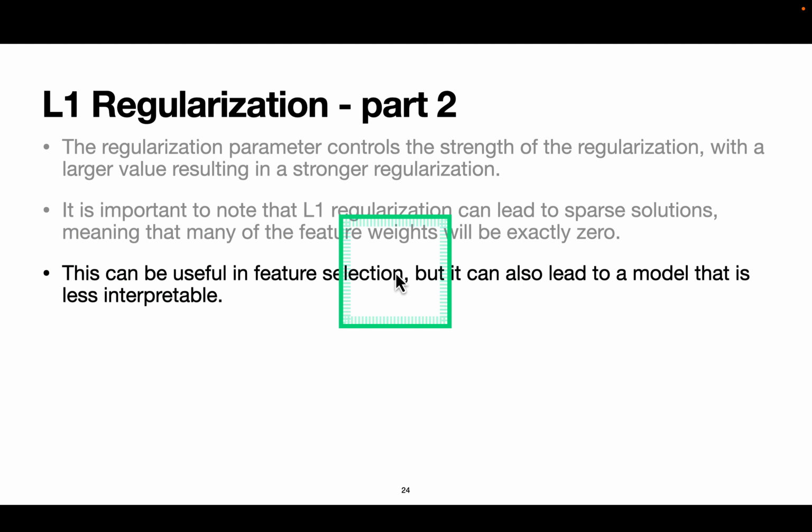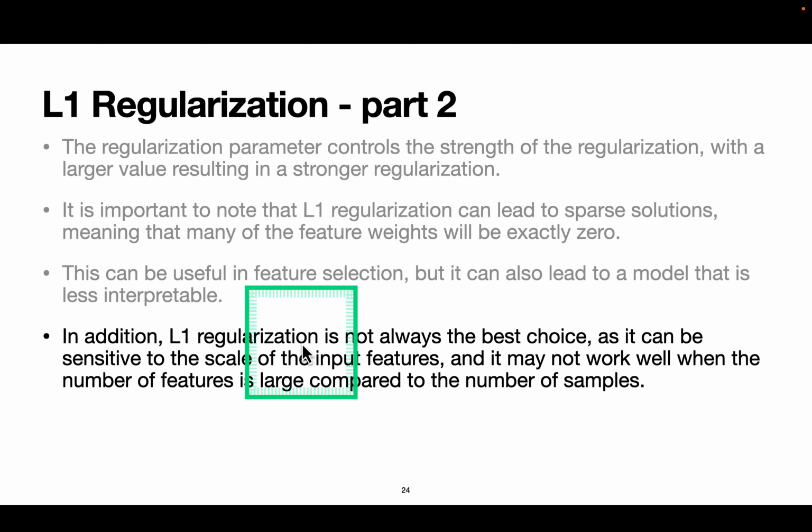This can be useful in feature selection, but it can also lead to a model that is less interpretable, because we have removed some of the feature weights. If a feature weight becomes zero, then the feature itself will have no impact. In addition, L1 regularization is not always the best choice, as it can be sensitive to the scale of the input features, and it may not work well when the number of features is large compared to the number of samples.